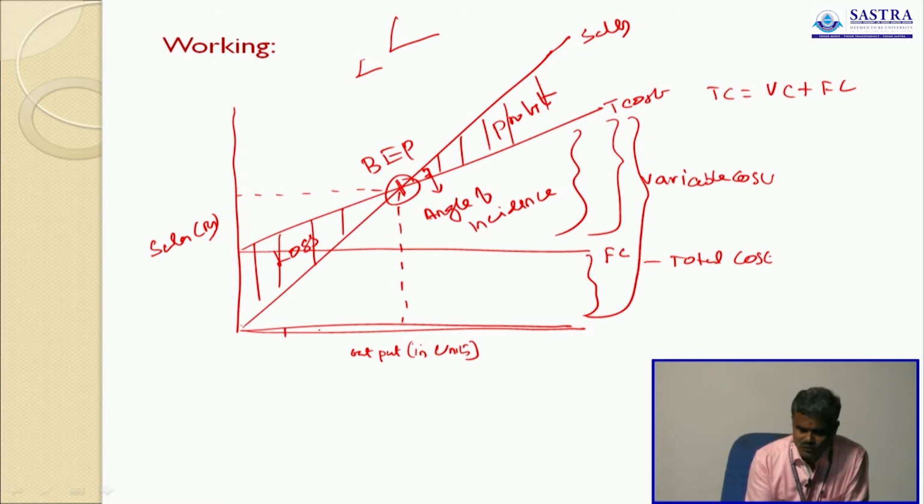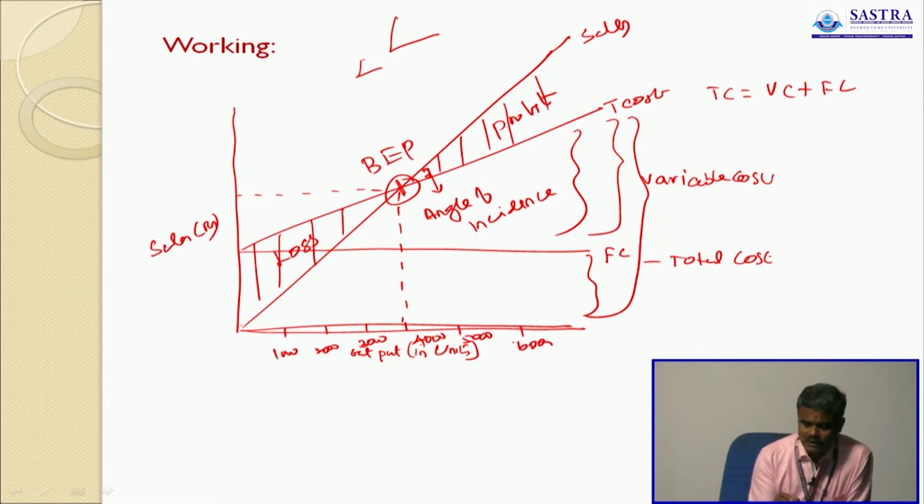Take for example 1000, 2000, 3000, 4000, 5000 and 6000 units. The selling price per unit is 10.